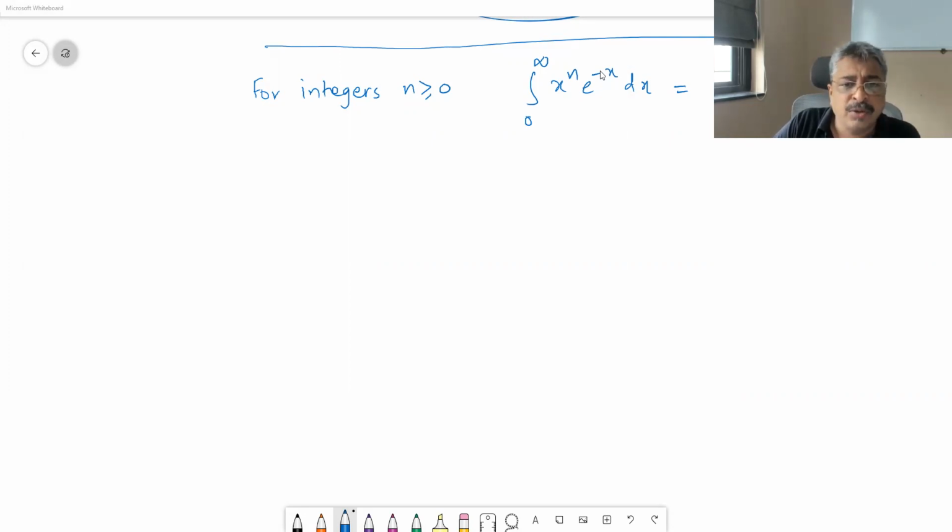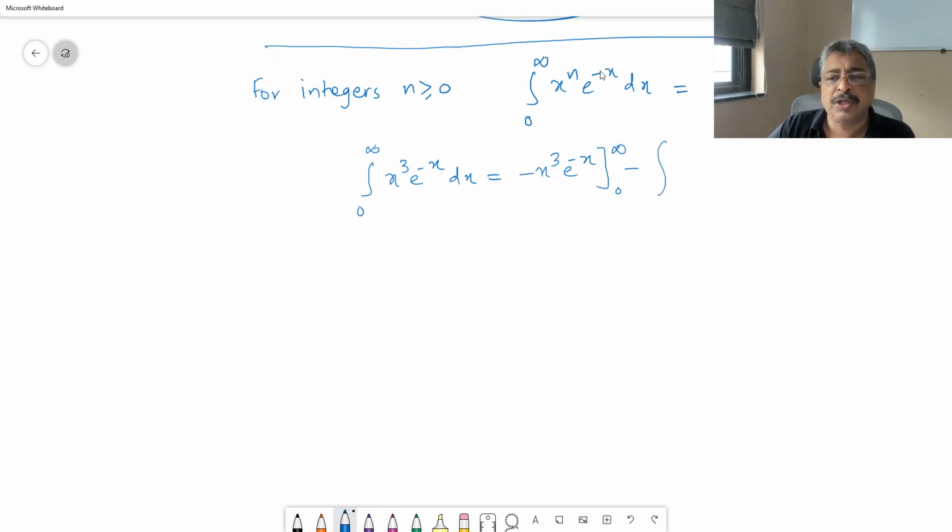So integral 0 to infinity of x^3 e^(-x) dx, integration by parts: u into integral of v, x^3 times minus e^(-x), to be evaluated between 0 to infinity, minus integral of u into derivative of v.